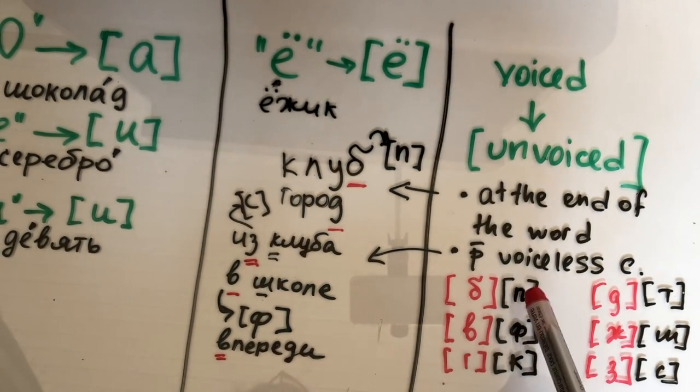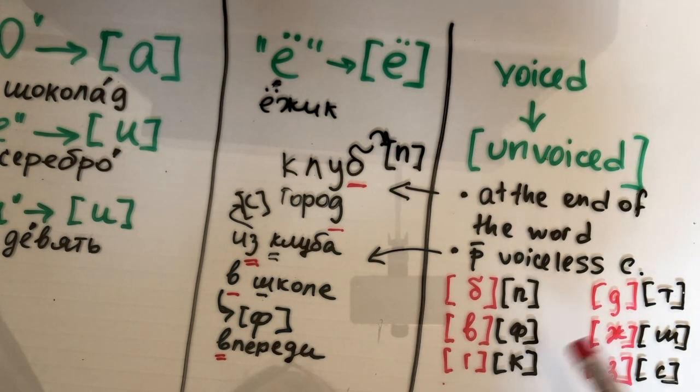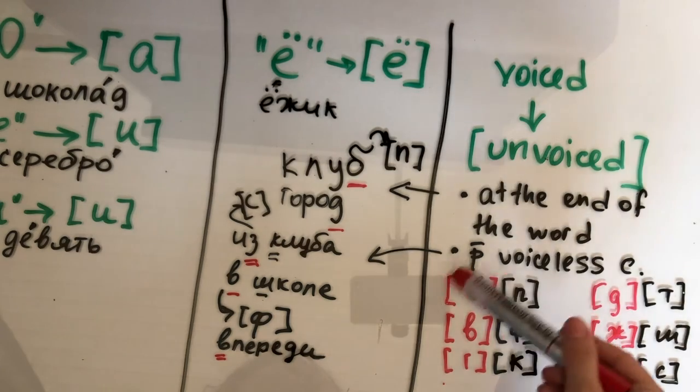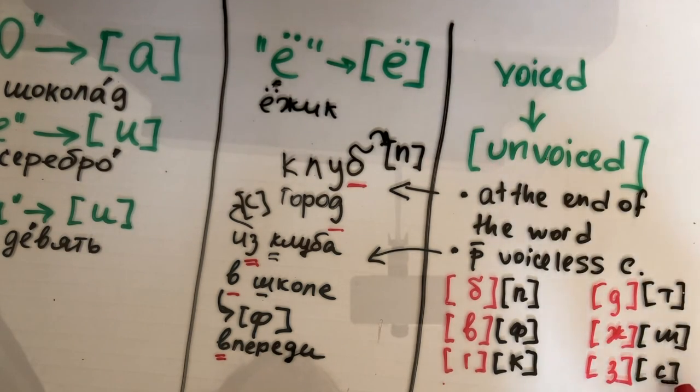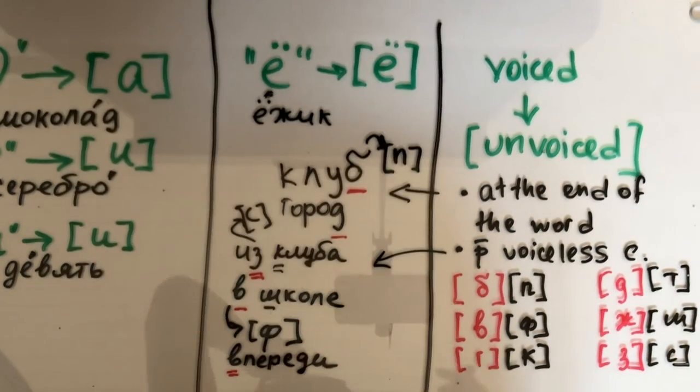Again, B, P, V, F, G, K, D, T, J, Sh, Z, S. Those are your voiced and unvoiced pairs. Memorize them. And also be mindful of the other rules.